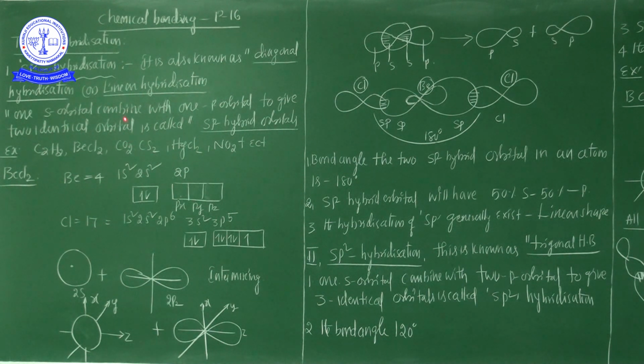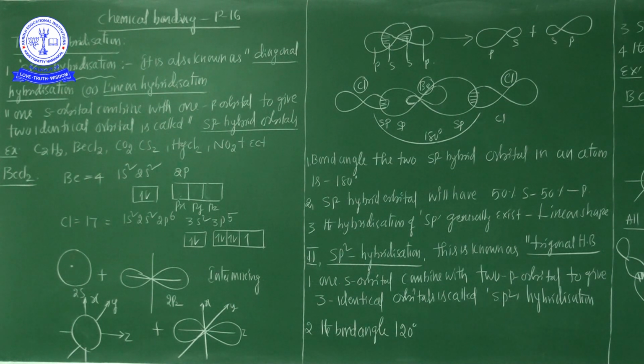Now we are going to discuss one example, beryllium dichloride. All of them show sp hybridization, but the best example is beryllium dichloride. How does the beryllium dichloride molecule exist with a linear shape and a 180 degree bond angle? How does the central beryllium atom undergo sp hybridization?